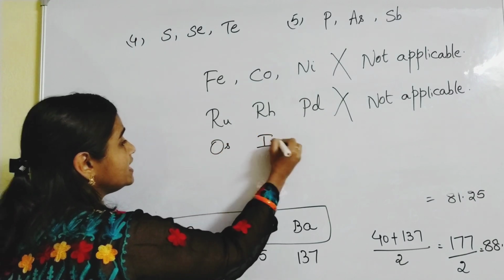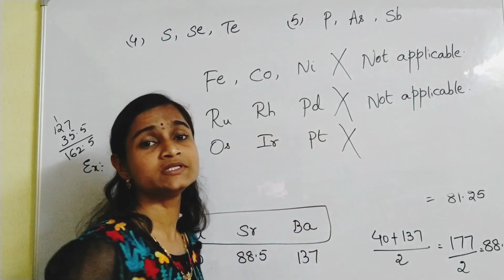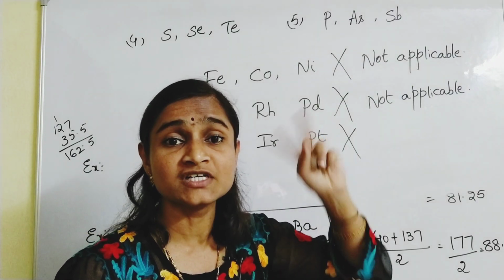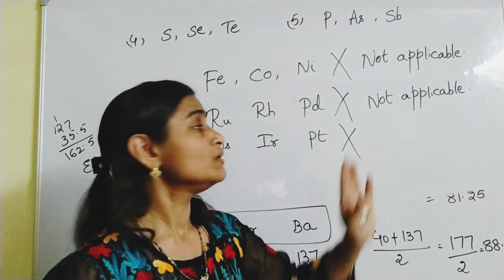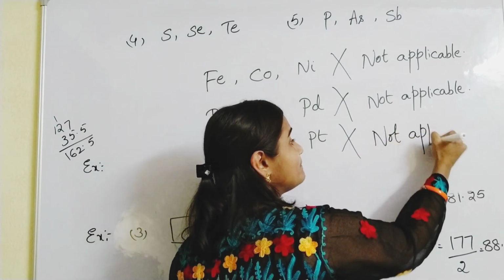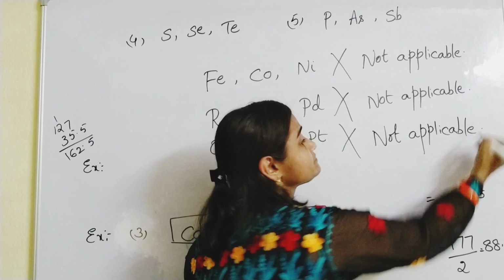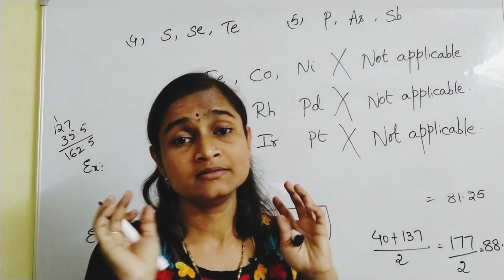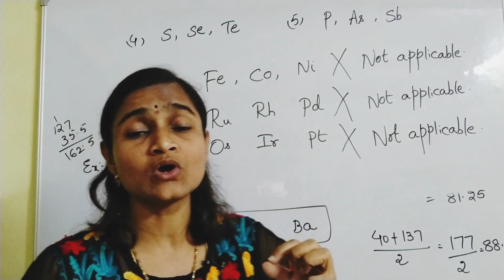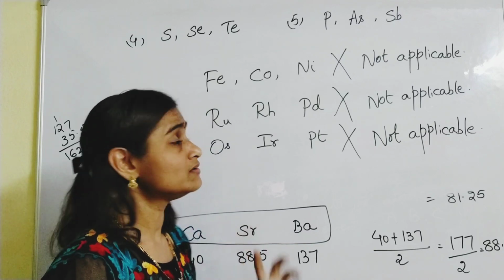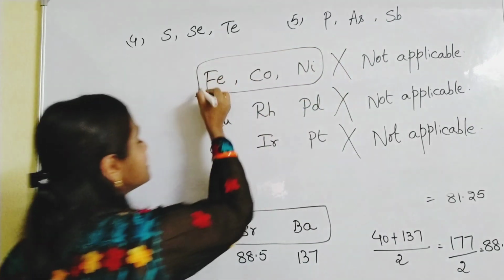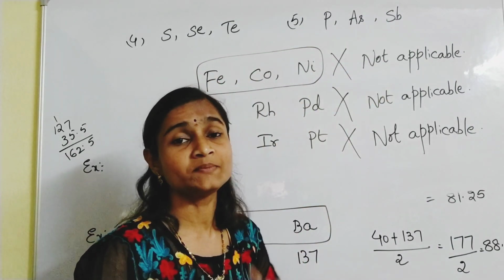For these also, the Dobereiner triads concept, that the arithmetic mean of atomic weights of first and third, is equal to the middle element's atomic weight, is not applicable. So give examples for a set of 3 elements in which the Dobereiner triads concept is not applicable. They may ask that question. You can take these 3 examples.